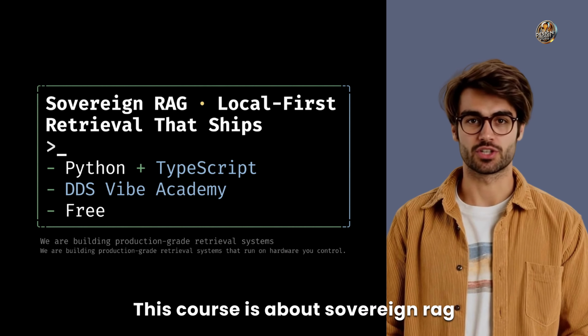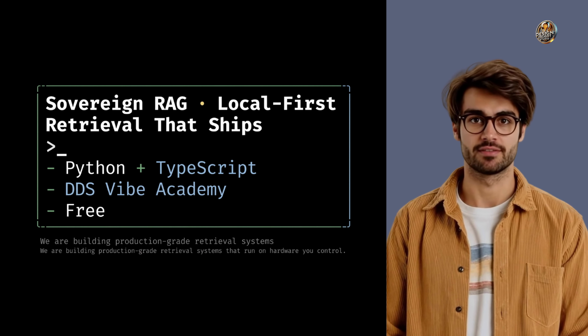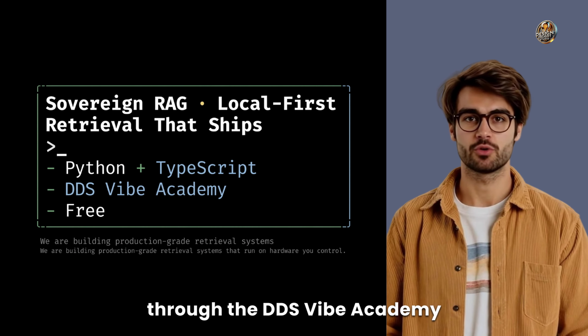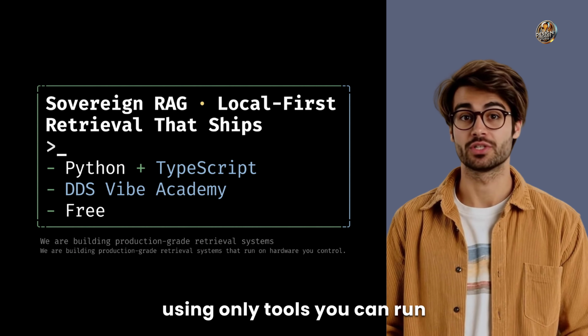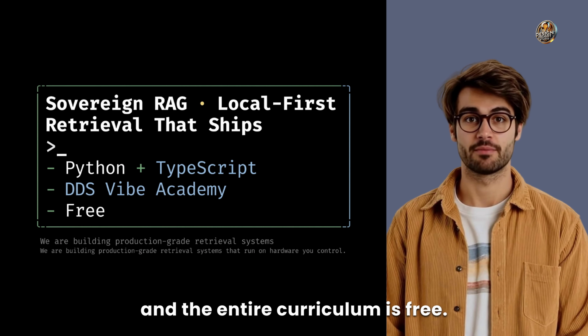This course is about sovereign RAG, local first retrieval systems you can actually ship. We will build production-grade pipelines in Python and TypeScript through the DDS Vibe Academy, using only tools you can run on hardware you control. And the entire curriculum is free.